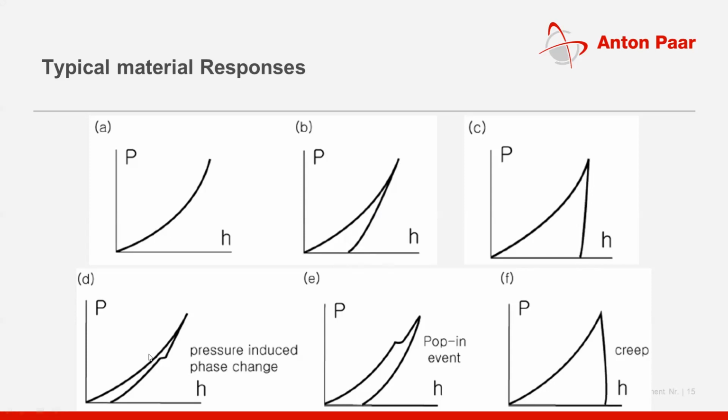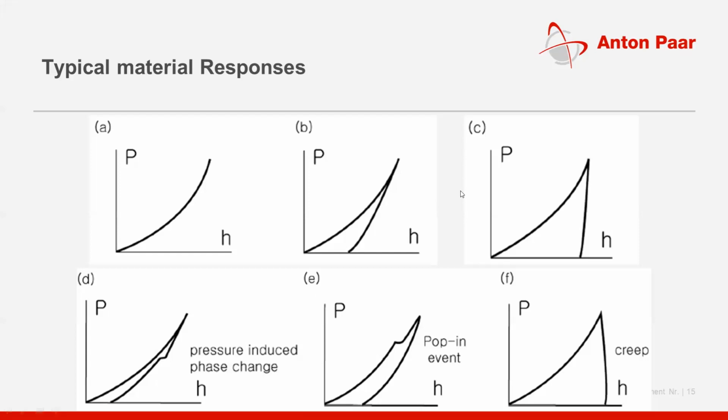If you see D, you will see a pop-out event and a pop-in event. D and E both show pop-out and pop-in events. A pop-in event is a crack formation that happens during the indentation experiment. The pop-out event that you see in D gives information about the phase transformation that takes place in the material.